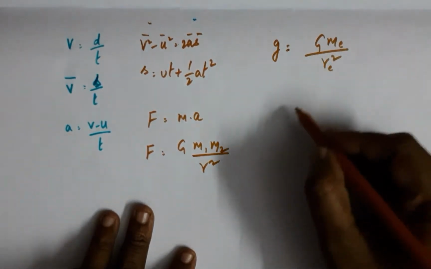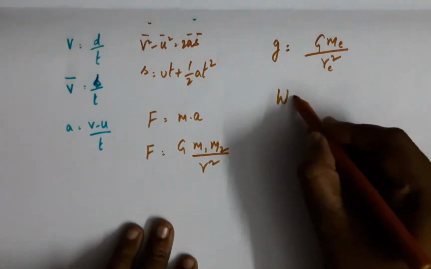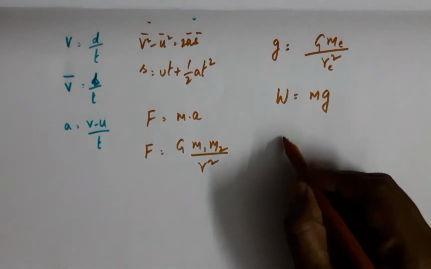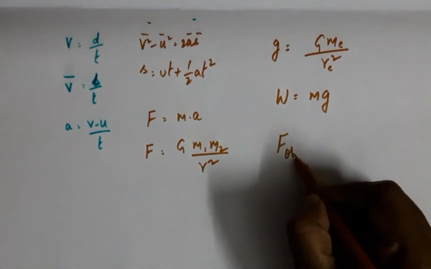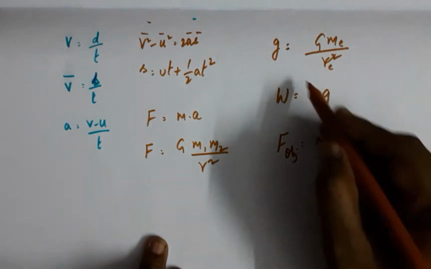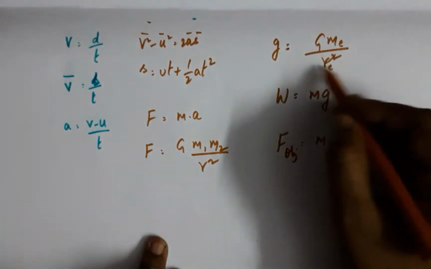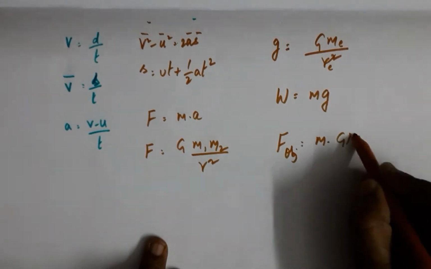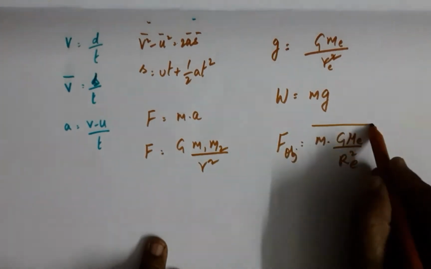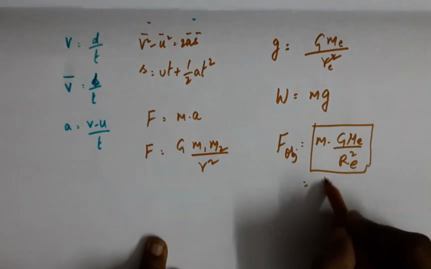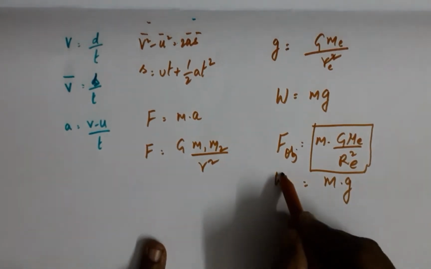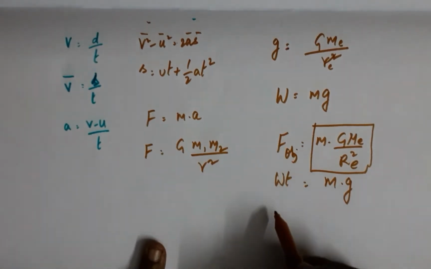And then we have the formula for the acceleration due to gravity, which is nothing but, of the earth, mind you. And we have weight of any object on earth is mass into gravity. And here again, force acting on any object placed on the earth's surface will be mass of that object into the acceleration due to gravity, a concept which we have seen in the previous video in great detail. This can also be written as mass into gravity, which is also known as weight. So weight is nothing but a form of force.